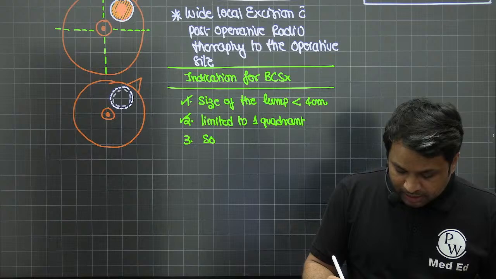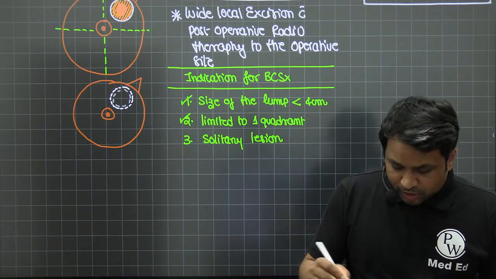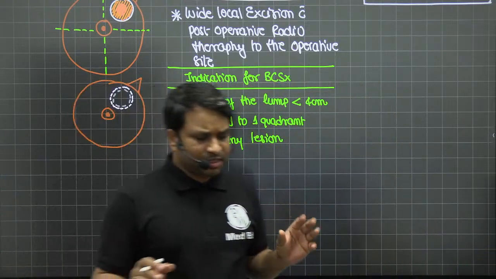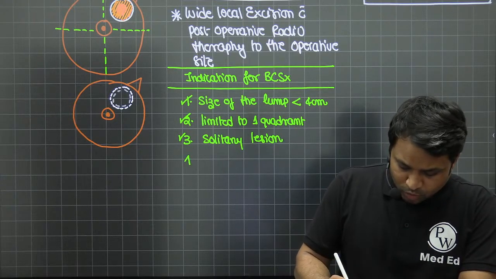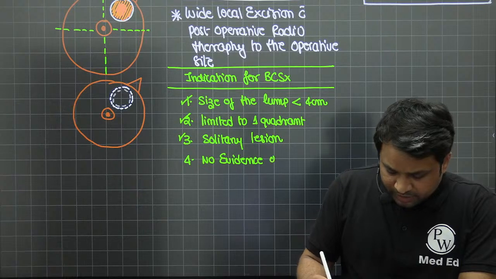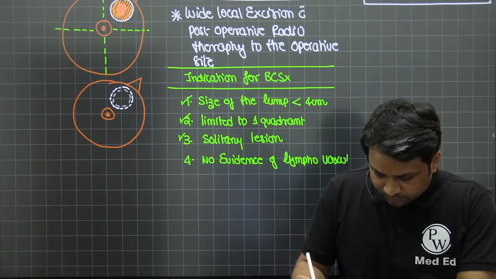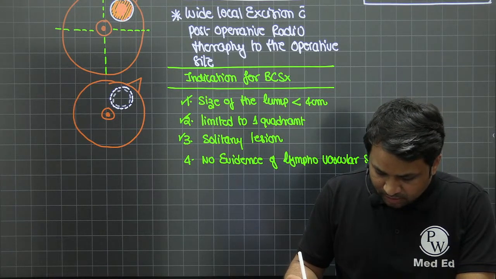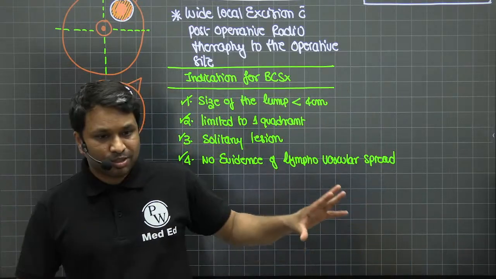It should be a solitary lesion. If it is multicentric or multifocal disease, either way you should not opt for breast conservative surgery, only for solitary lesion. There should be no evidence of lymphovascular spread. If it is found to have spread, then I'm not going to operate with breast conservative surgery; I'll be going with a more radical approach, right?